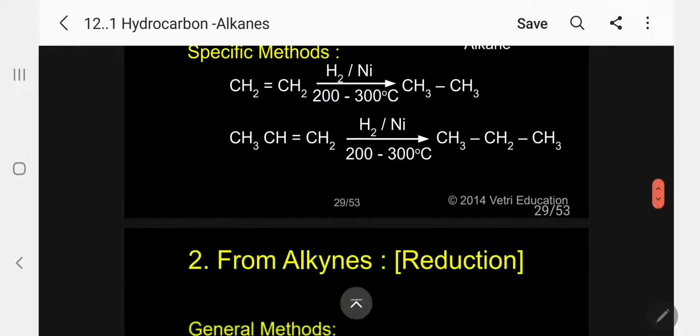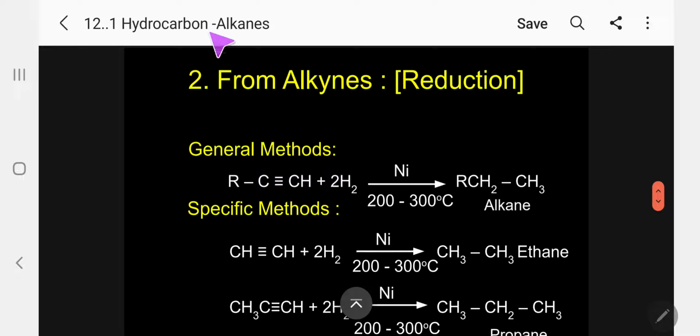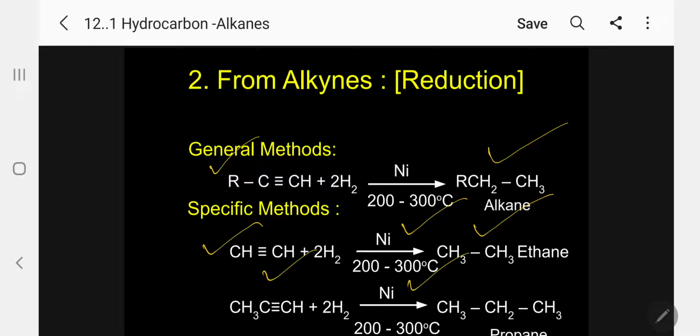The same way, from alkyne also, the same method you can apply. So alkyne, second method, simple reduction. General method, RC≡CH plus 2H2, nickel in presence of 200 to 300 degrees, gives RCH2CH3. Example, acetylene on passing hydrogen over nickel at 200 to 300 gives ethane, and propyne by passing 2 moles of hydrogen in presence of nickel at 200 to 300 degrees gives propane. Only difference is in the case of alkene 1 molecule of hydrogen, in an alkyne 2 moles of hydrogen we are using. That's all the difference.